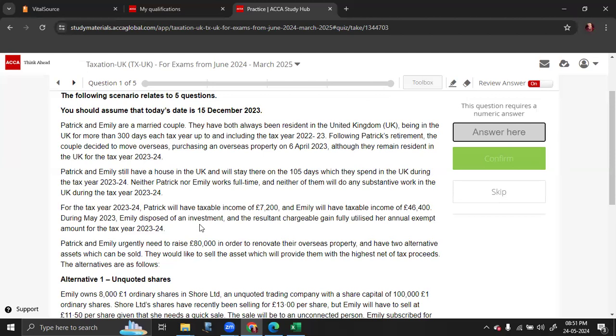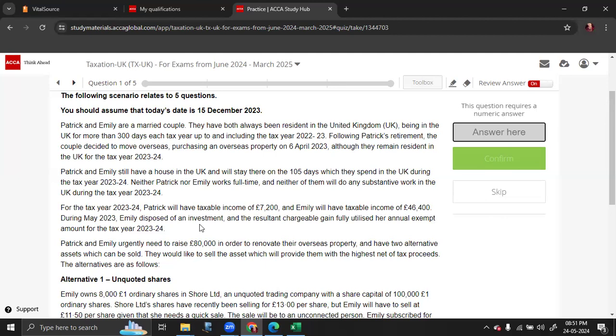Following Patrick's retirement, the couple decided to move overseas, purchasing an overseas property, although they remain resident in the UK for the tax year 23-24. They are resident in 23-24. So they have a house overseas and they have a house in the UK as well.